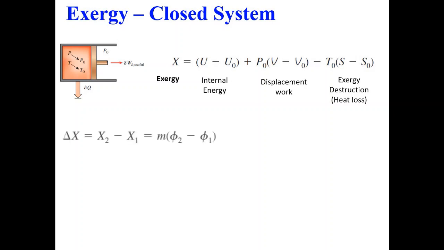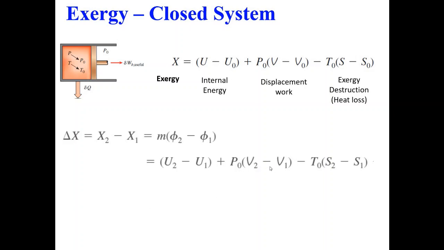Now we generally talk about delta X. What is the change in exergy? Let us say we have two states, 2 and 1. So delta X will be the difference between them. Capital X will define exergy, and when we talk about closed system, we define intensive exergy as this phi. So delta X can be defined, again, as a small variation of this.